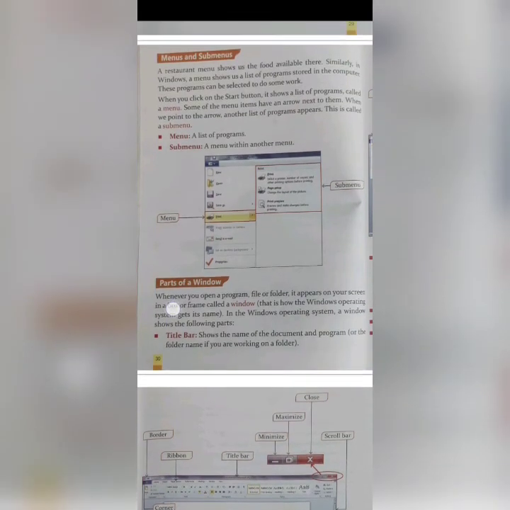This is called a submenu. Menu means a list of programs, and a submenu is a menu within another menu.